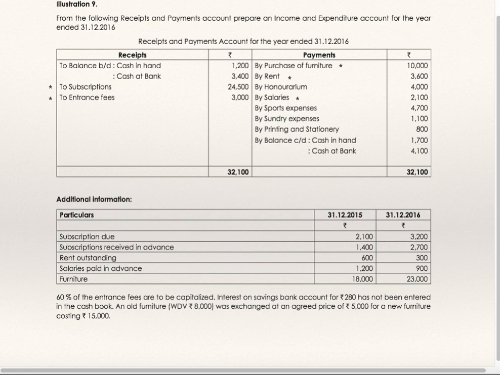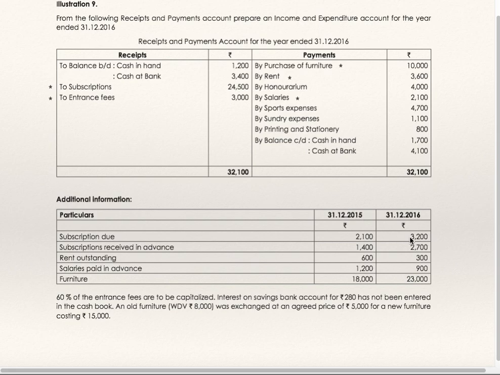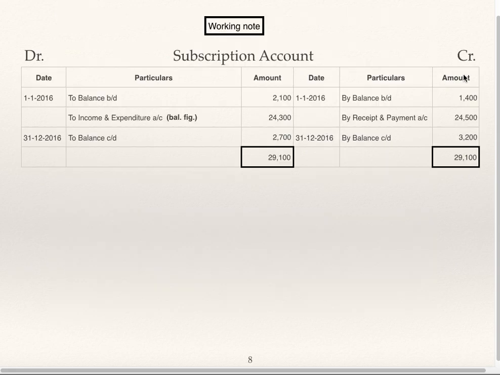2,100, 3,200, 2,100, 3,200, 1,400, 2,700, 1,400, 2,700,